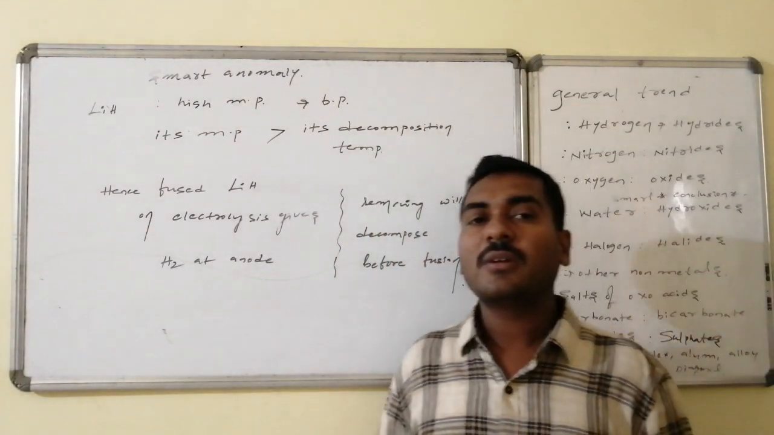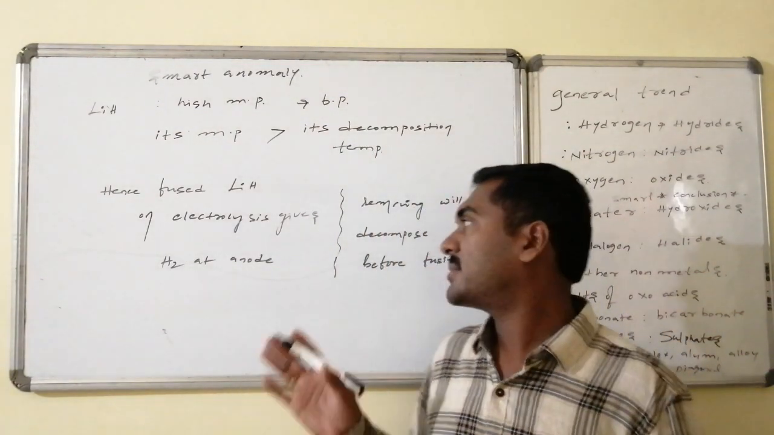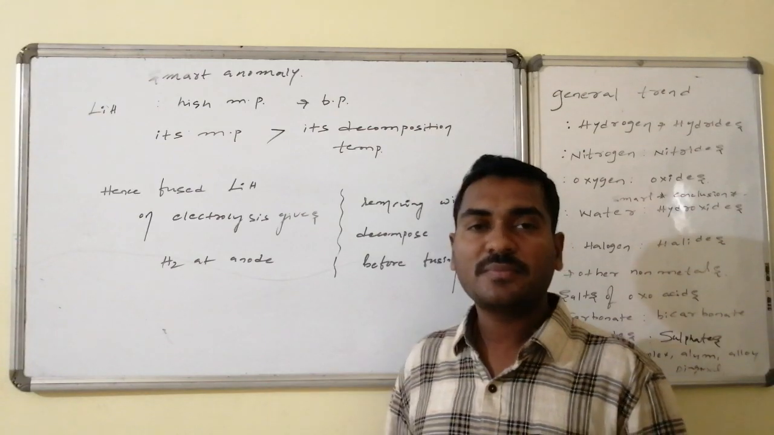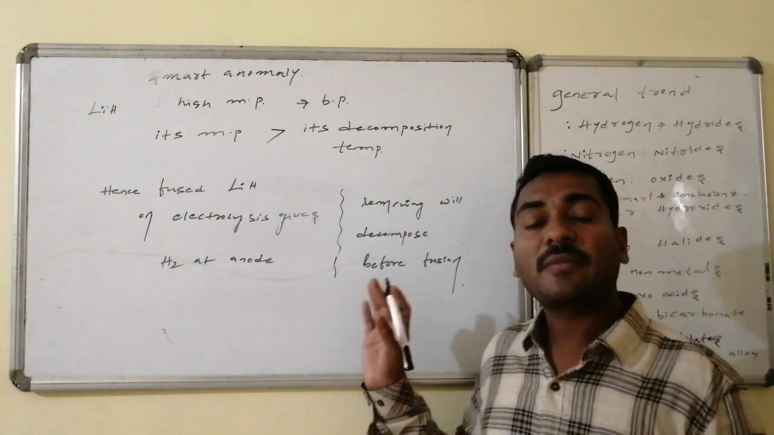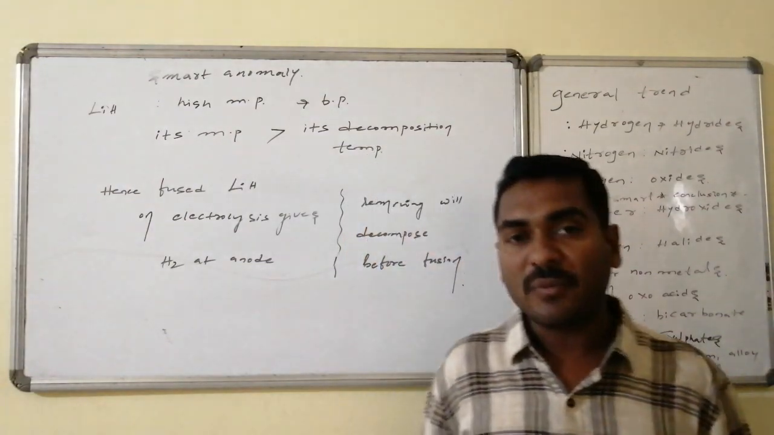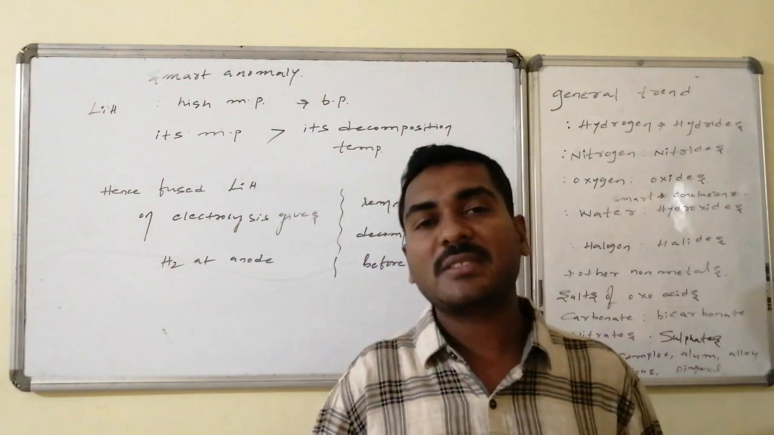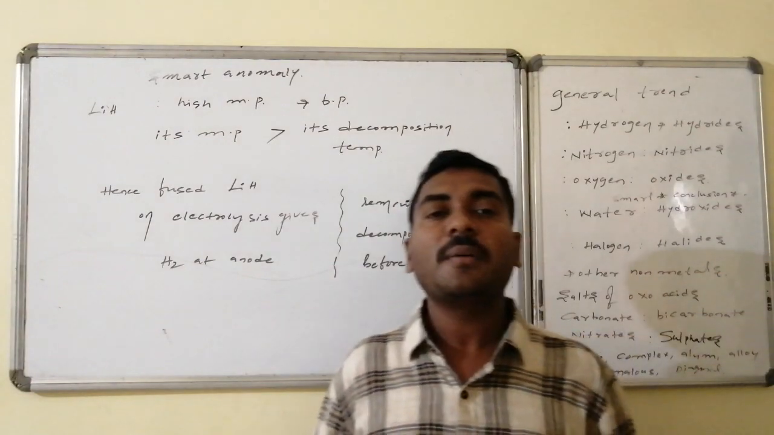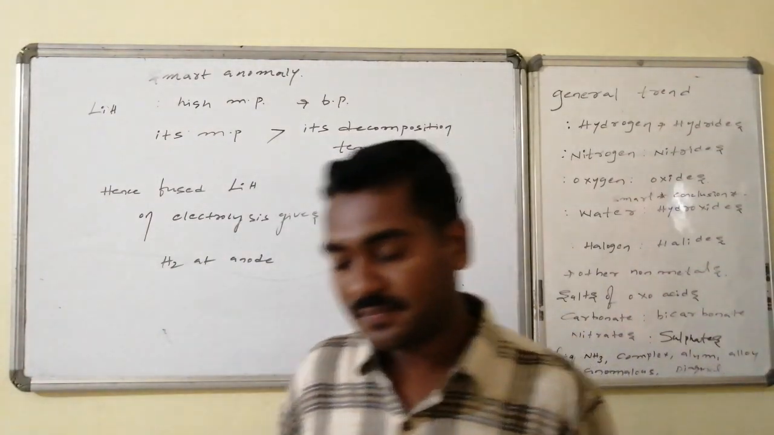So electrolysis of fused lithium hydride produces hydrogen at the anode, which is an oxidation process. Whereas if you want to prepare hydrogen from the other hydrides, before reaching the fusion or liquid state they undergo decomposition.